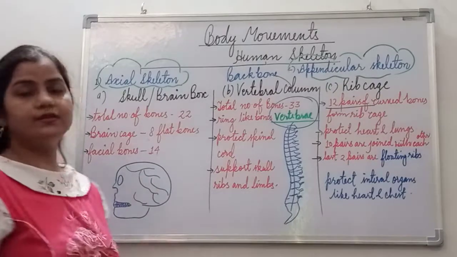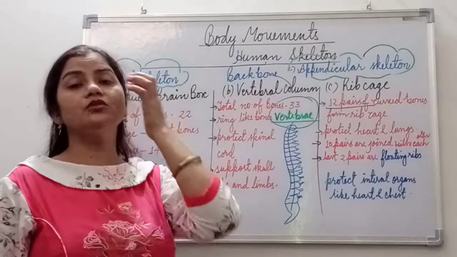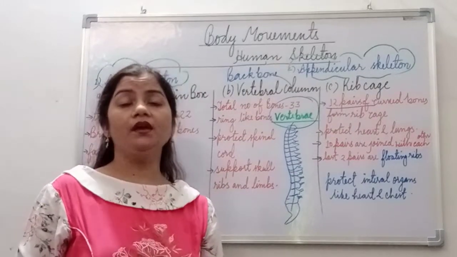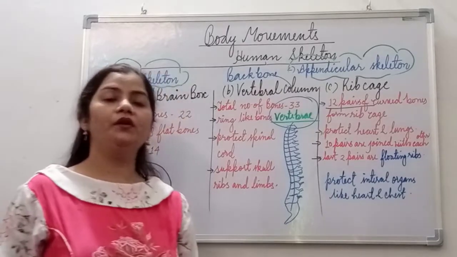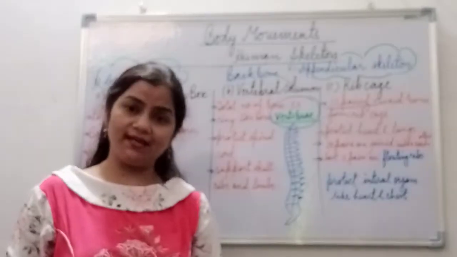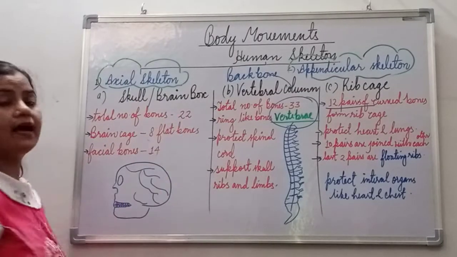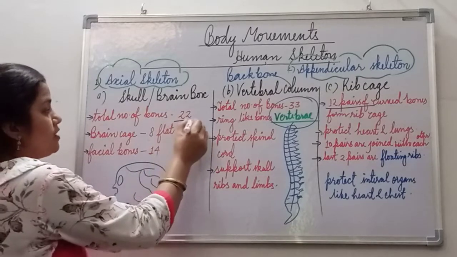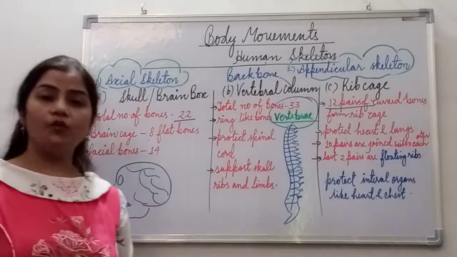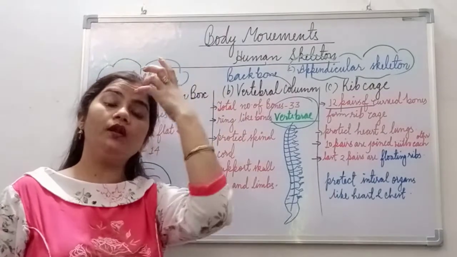First of all, we are going to discuss the skull. What is the skull? The skull is also known as the brain cage or brain box. The brain, which is a very delicate part of the body and also the controlling center of the body, is protected inside a bony covering which we call the skull. The total number of bones present in the skull is 22, and of these 22 bones, 8 bones are present in the head region, which we call the brain cage.